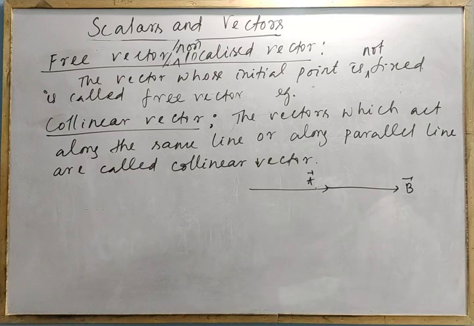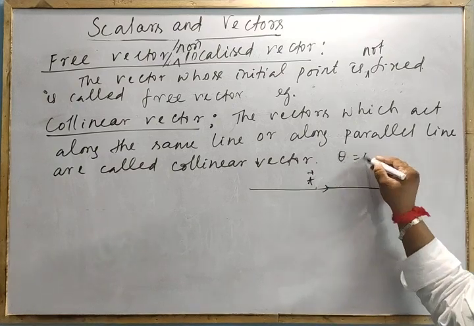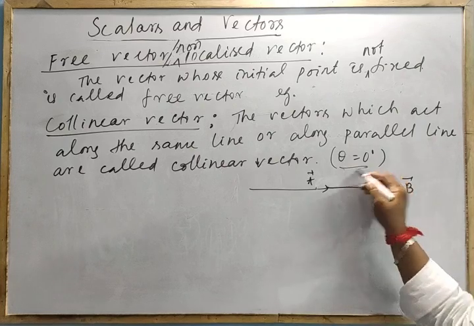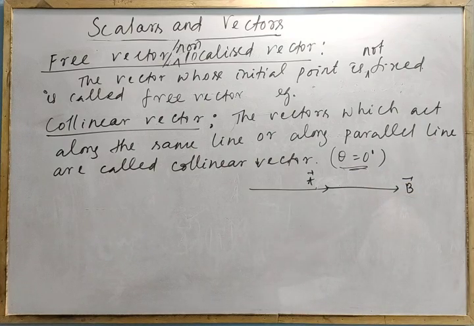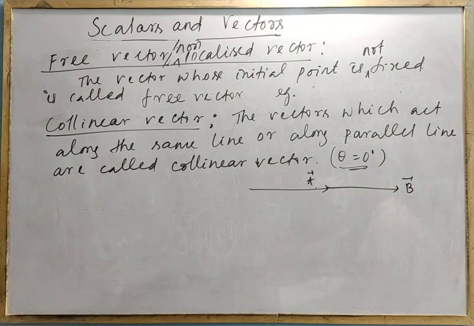So these two vectors are like this. What is the angle between them? 0 degree. So here theta is equal to 0. I will show that the direction part is a different thing. But for collinear vectors, if they are parallel, there is a 0 degree angle. Right?